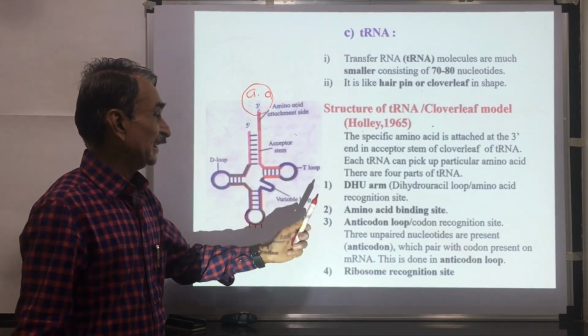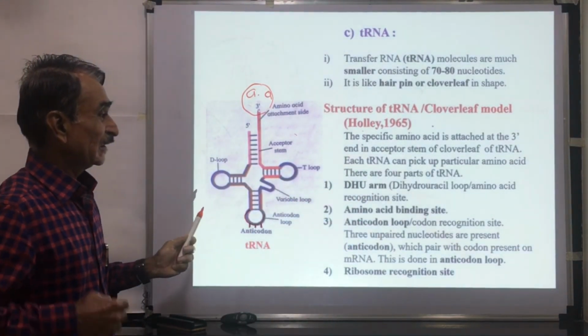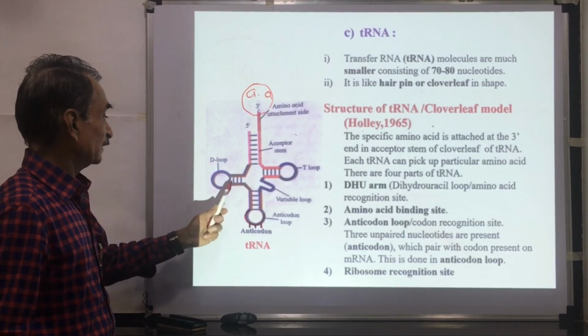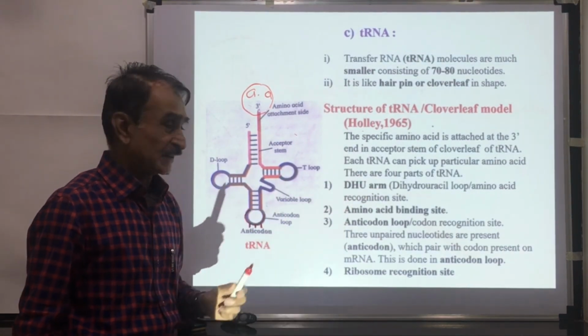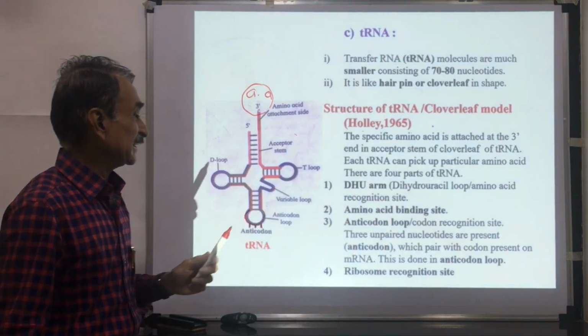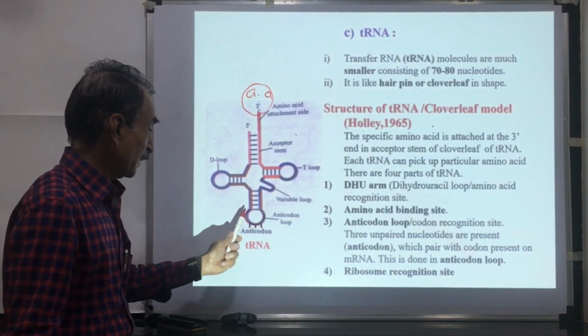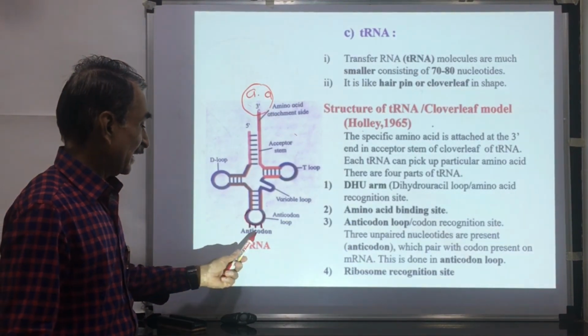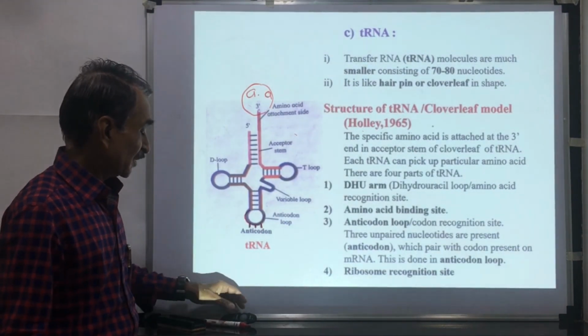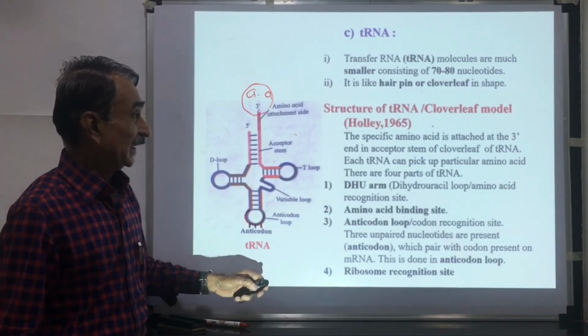Here you can see the dihydrouracil loop, which is called the amino acid recognition site, the amino acid binding site, and the anticodon loop. This is the anticodon loop. There are 3 unpaired bases. This is called an anticodon. This is the structure of this tRNA.